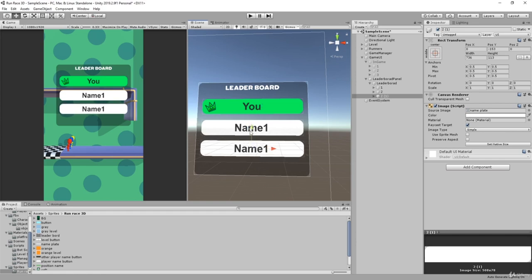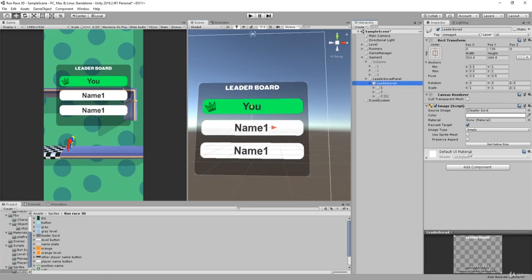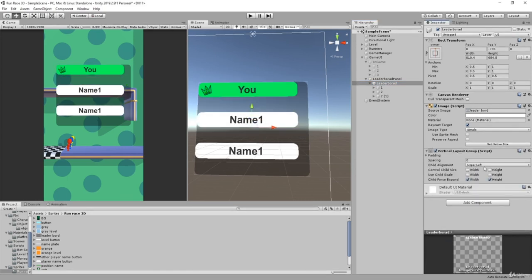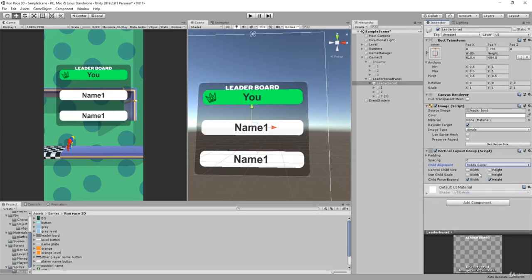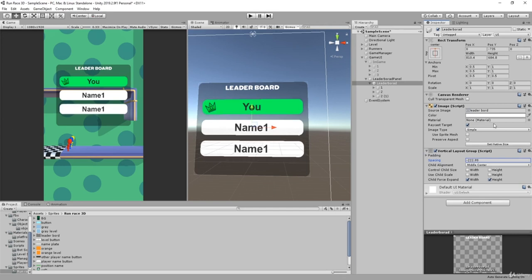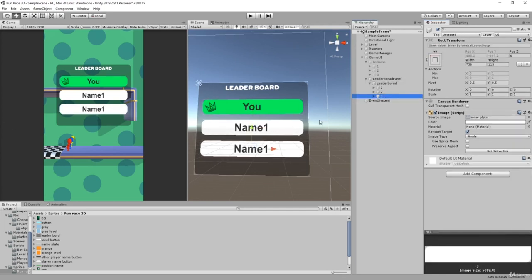Now the spacing in between you can choose. You can also do this: you can add, I think it's a vertical layout group. Yep. Make it middle centered. Padding is cool, spacing a bit less. Then this will be done automatically. It's up to you to choose how we're going to do it.